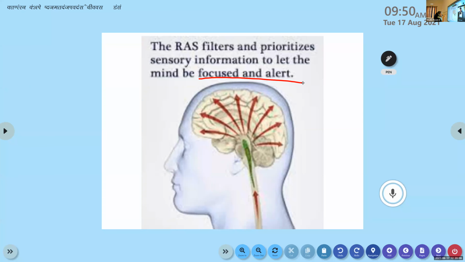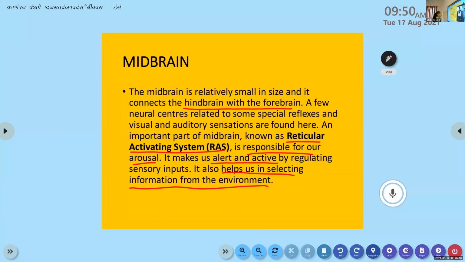That's the basic function. Can you show the previous slide, please? Previous slide, yes. Okay.